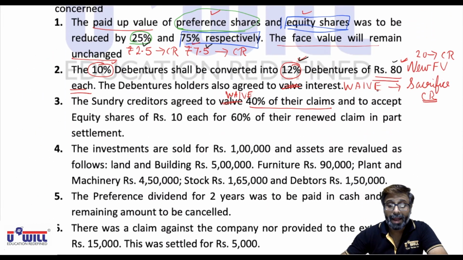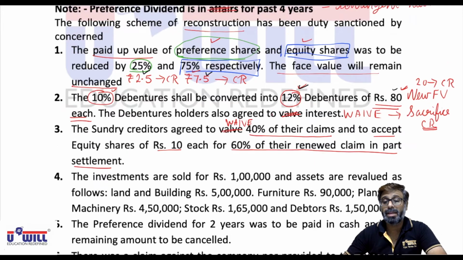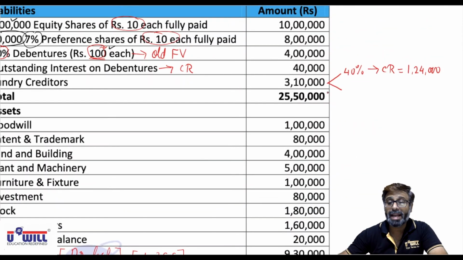Now, and to accept equity shares of rupees 10 each for 60% of their renewed claim in part settlement. What is the renewed claim?